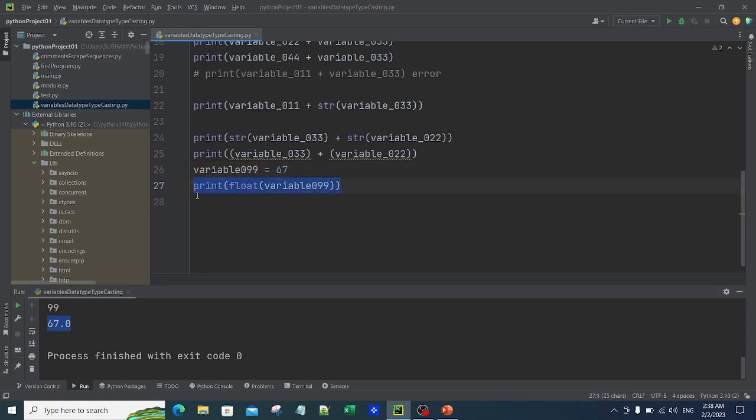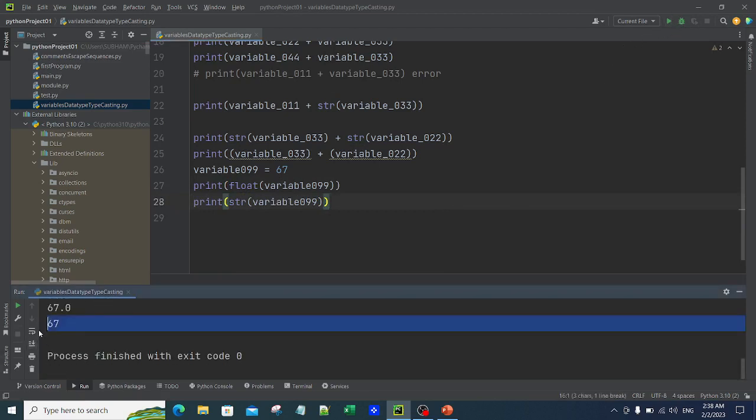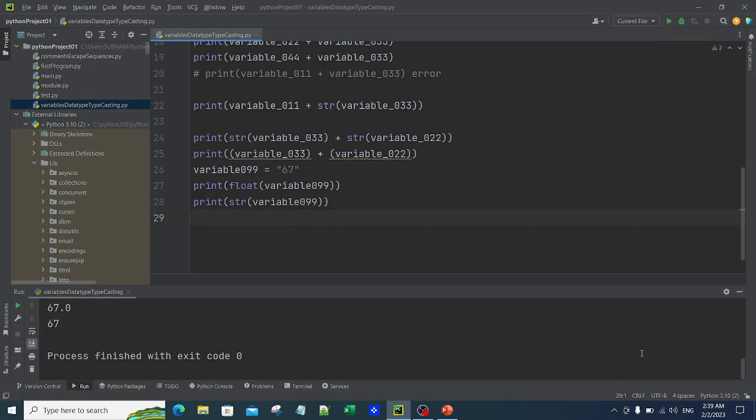Can I convert it into string? Yes, you can. Let me say str. It got converted into string. This is how you can actually do it. Now let's say I put it in double quotes, "67". Let me run it here. What did I say? It should be a valid data type. 67 is actually a number. If it is present inside quotes, it is a string data type. But if I want to convert it into float, we can, because it is a number. So you can see 67.0 came here.